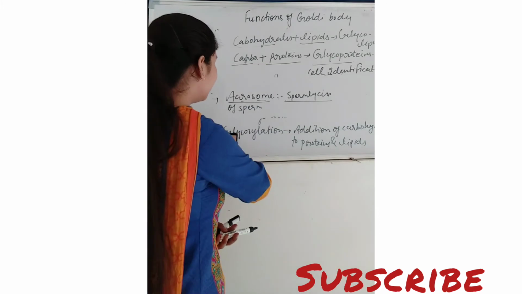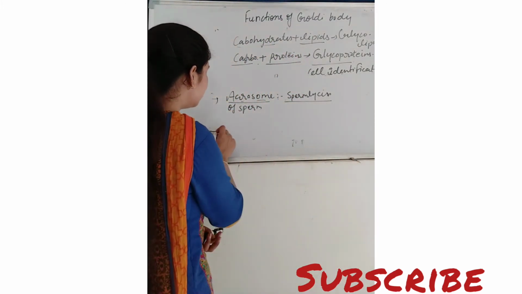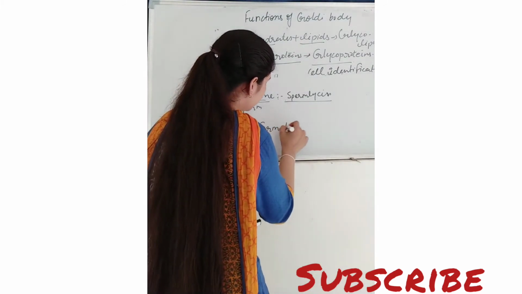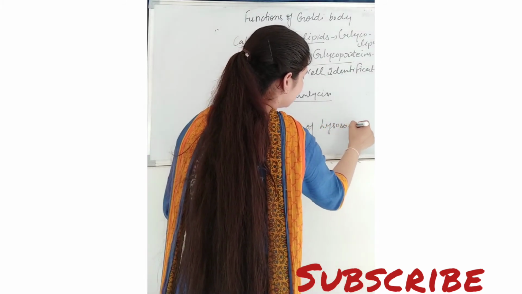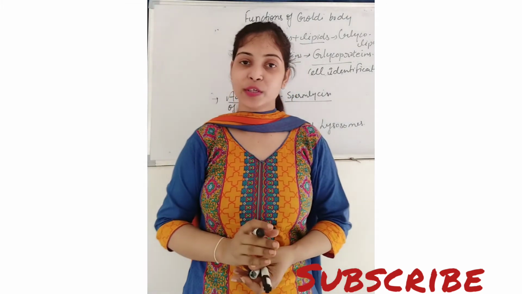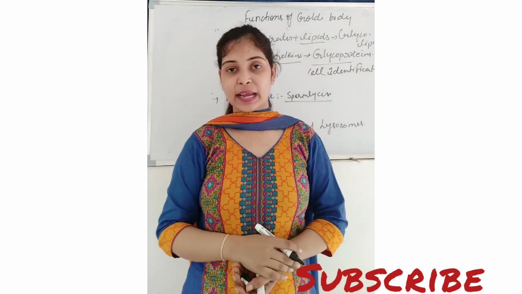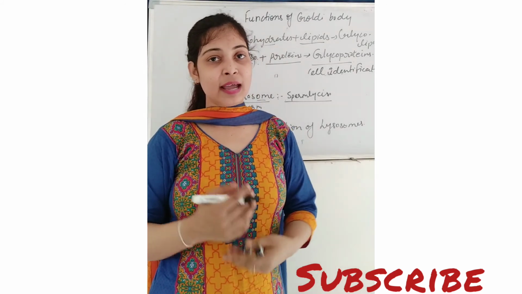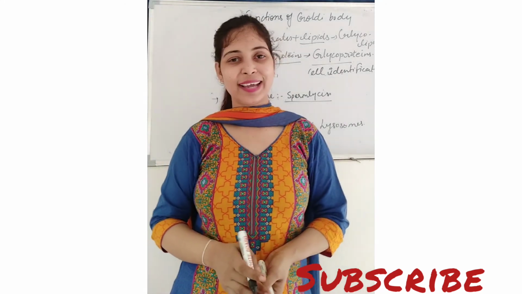Okay. Then next function of Golgi apparatus is in the formation of lysosomes. So Golgi apparatus also helps in the formation of primary lysosomes, which have inactive enzymes. So here we have seen the different functions of Golgi apparatus, right? And in the next video we will see the structure and function of lysosomes.